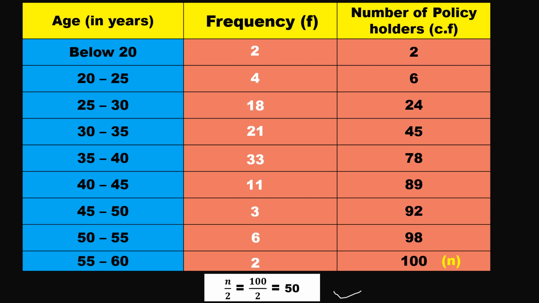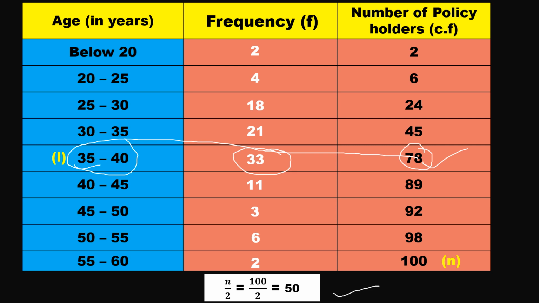Now whatever is the very first value greater than this n by 2 in your CF column, that interval is your median class. Okay. So 50. What is the very first value which is greater than 50 in here? It is 78. It is the very first value which is greater than 50, no? So whatever is there in this 78 row, that is your median class and that is your frequency. So here this is my median class.